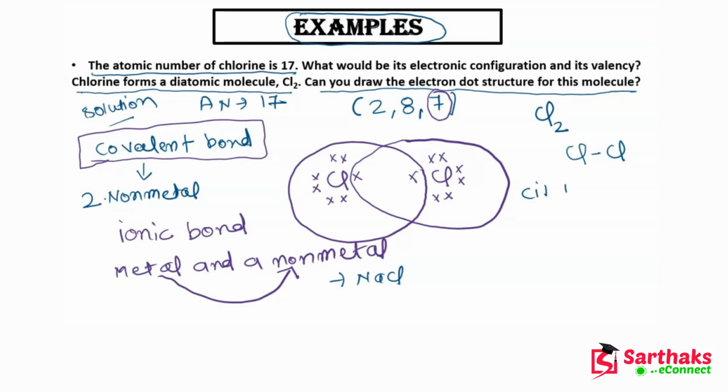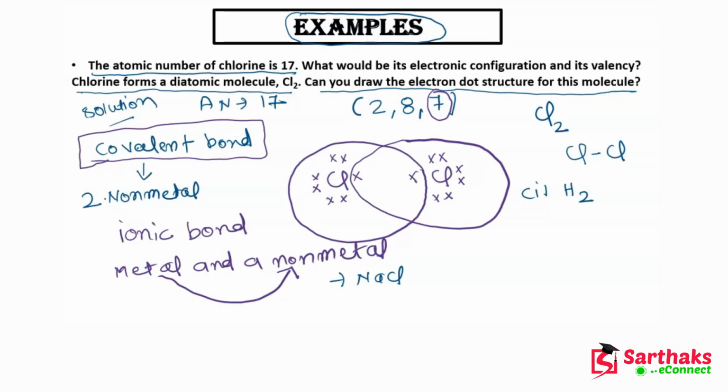The first example is hydrogen gas. This hydrogen gas is made by combining two hydrogen atoms. Which bond is present in this hydrogen gas? Your answer will be covalent bond, because hydrogen is a non-metal, and the bond between two non-metals is a covalent bond.